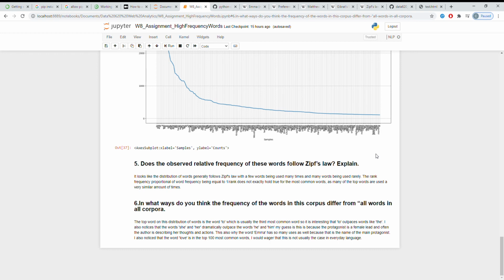I also noticed that words she and her dramatically outpace words he and him. I guess it's because the protagonist is a female lead, and often the author is describing her thoughts and actions. Also, the word Emma has so many usages as well, because that's the name of the main protagonist. I also noticed the word love is in the top 100 most common words, and I'd wager that this is probably not the case in everyday language, but it is a book about romance, so that makes sense.